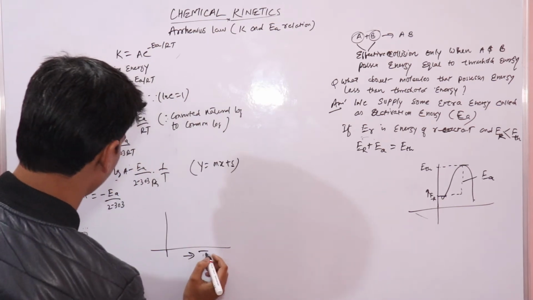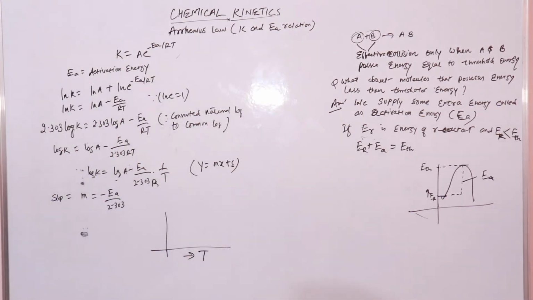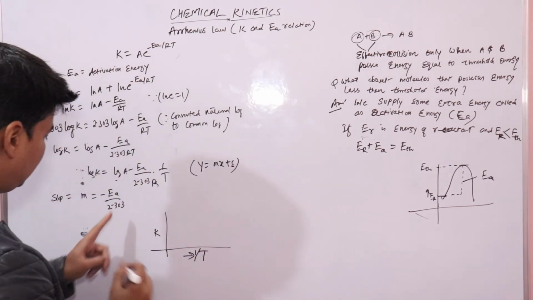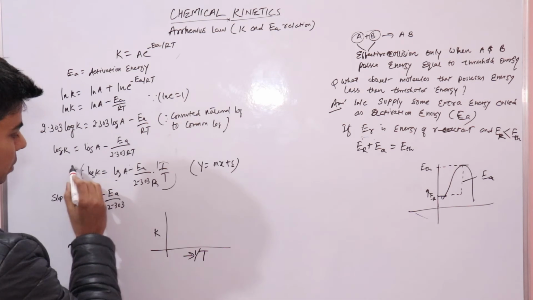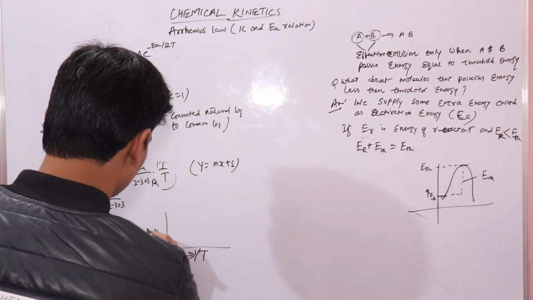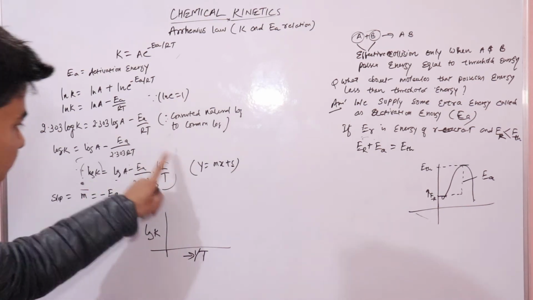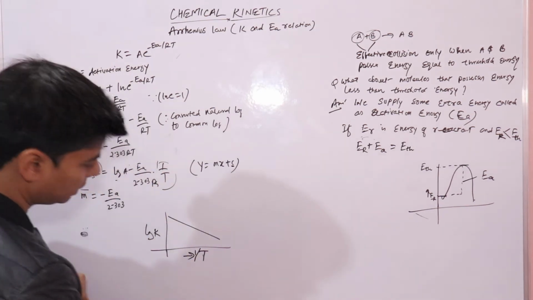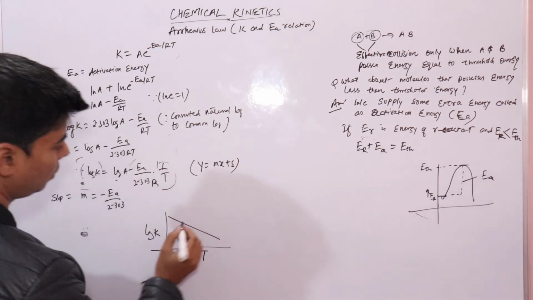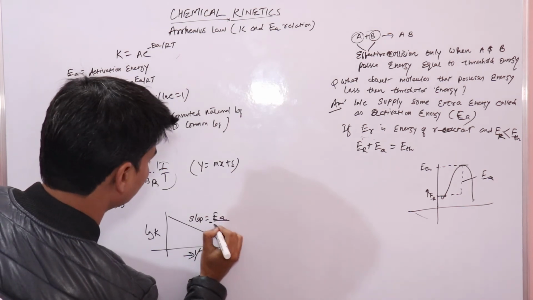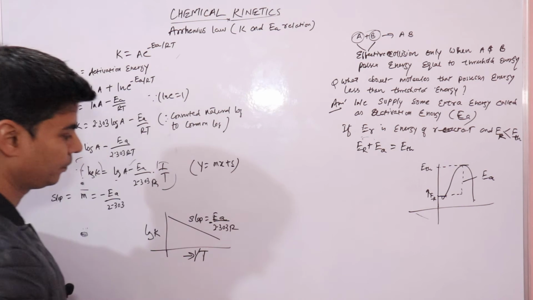This is your temperature, right? 1 upon T and your log K. I'm sorry, it's 1 upon T, the graph between this quantity and this, log K. So the graph between log K and 1 upon T would be a straight line like this with slope equal to minus Ea upon 2.303 R, right?